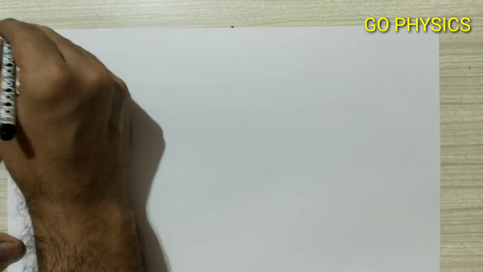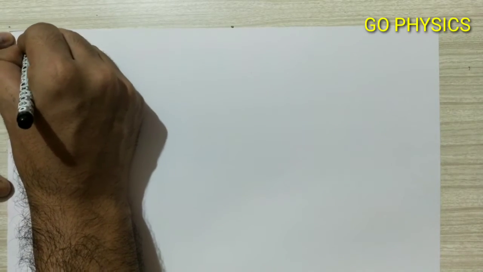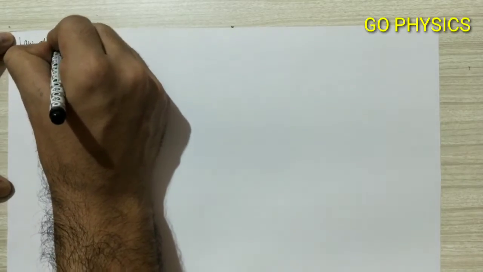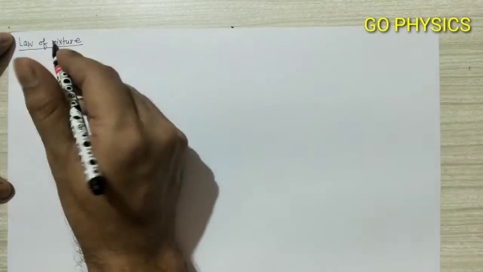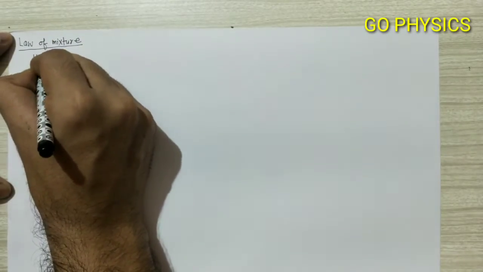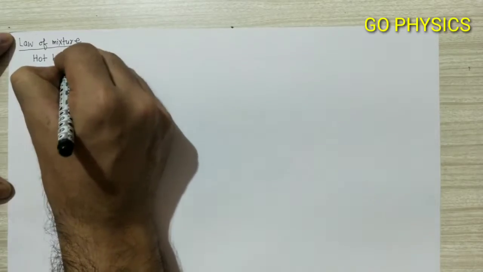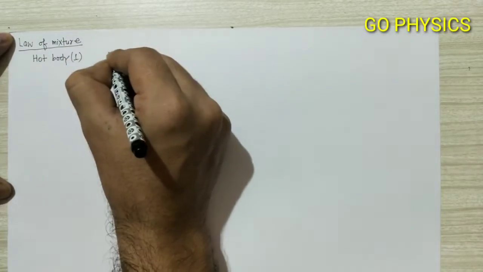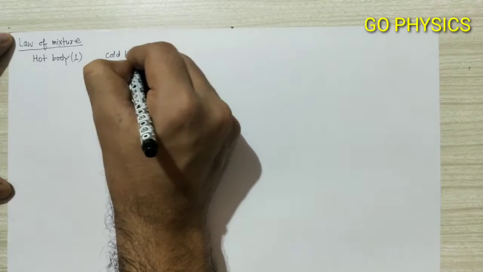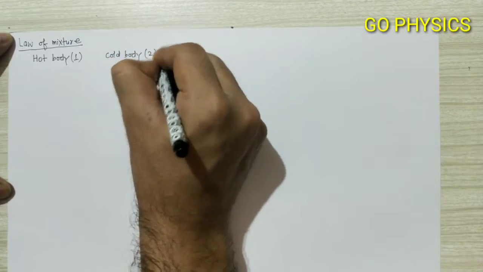In this lecture, once again we will first see the law of mixture for more than two bodies, as the law of mixture I had already discussed earlier. As we know, according to the law of mixture, if we have two bodies, one is a hot body, suppose the hot body is 1, and the other we have a cold body, and let us suppose the cold body is 2.